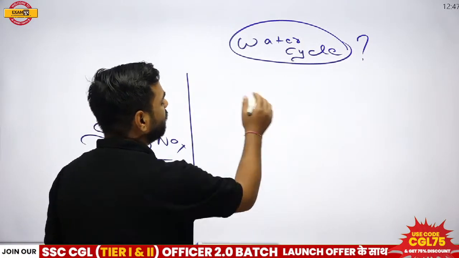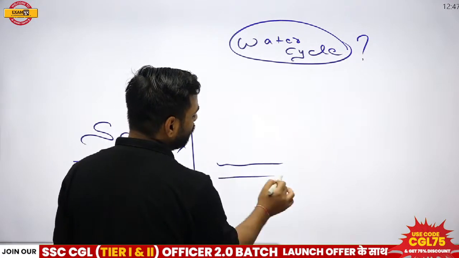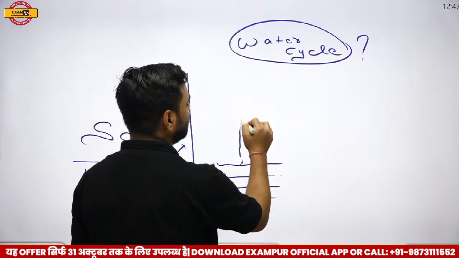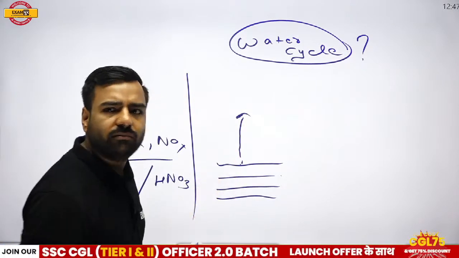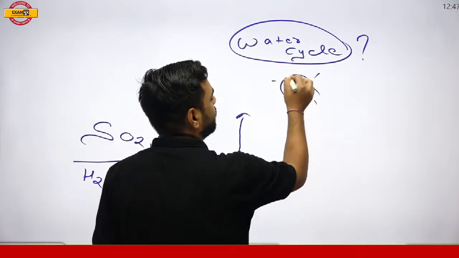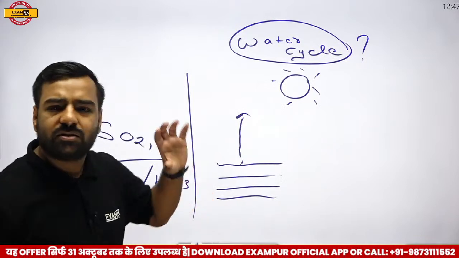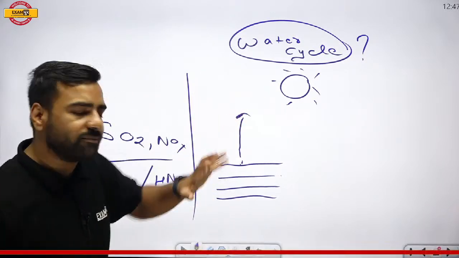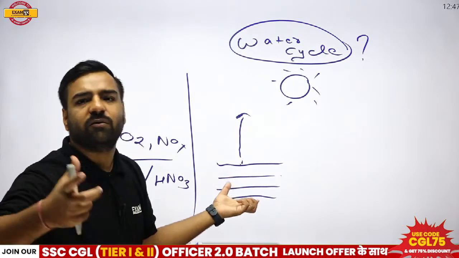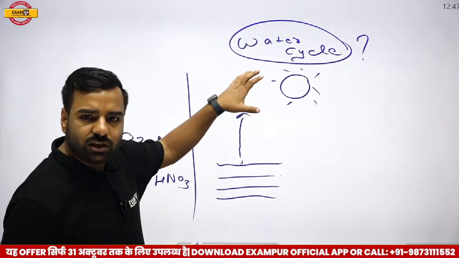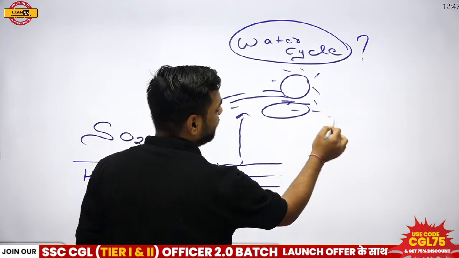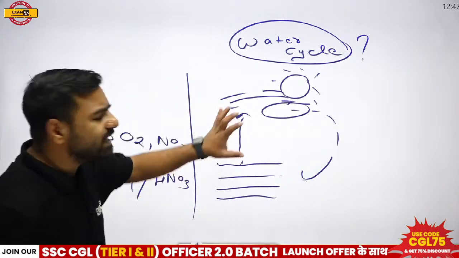See, when we talk about the water cycle, we know that from a water body, the water evaporates, obviously with the help of sunlight. Because of the evaporation process, the water present in any kind of water body evaporates, forms clouds, and comes back again. So this was the water cycle in short.